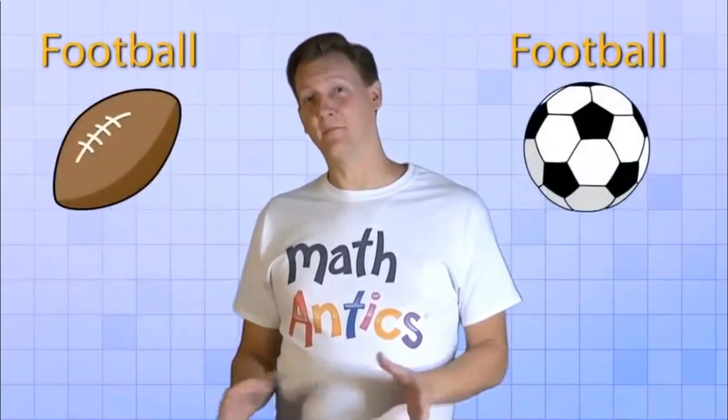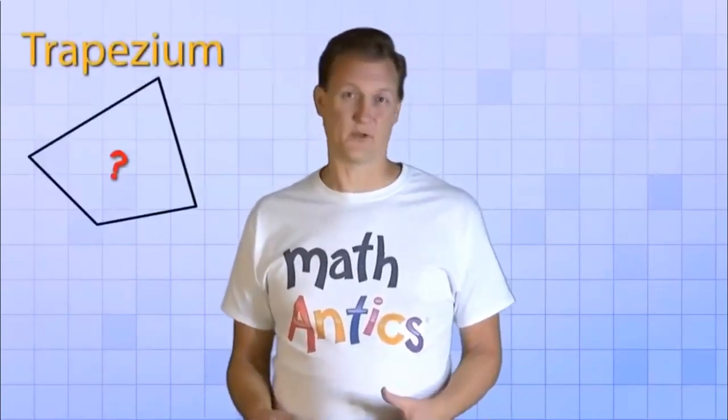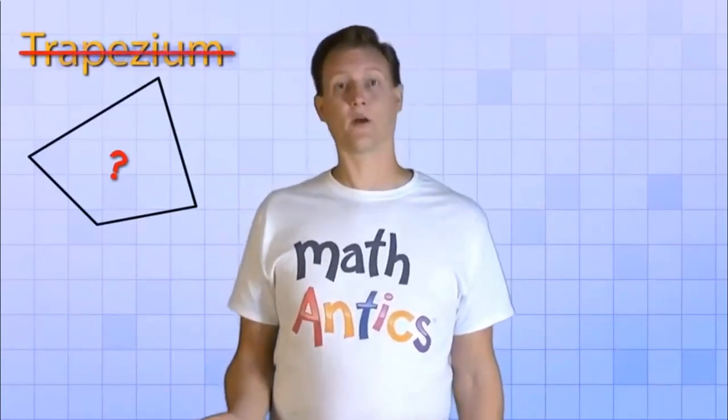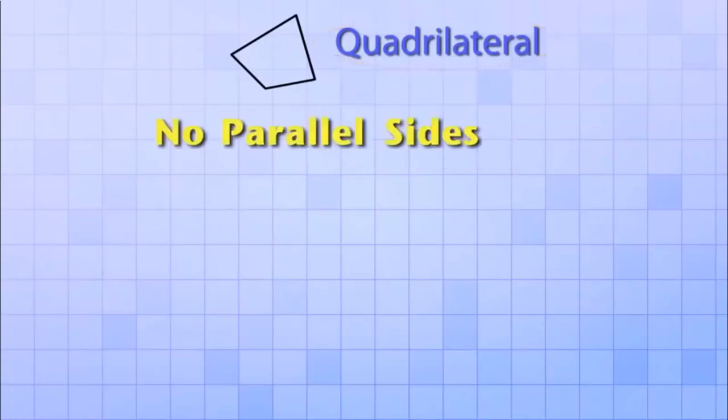But to keep things clear at Mathantics, we're not going to call a quadrilateral that has no parallel sides a trapezium. We don't think it needs a special name, so we're just going to call it a quadrilateral. So to summarize, any polygon that has exactly four sides is called a quadrilateral. And if it has no parallel sides, we still just call it a quadrilateral.